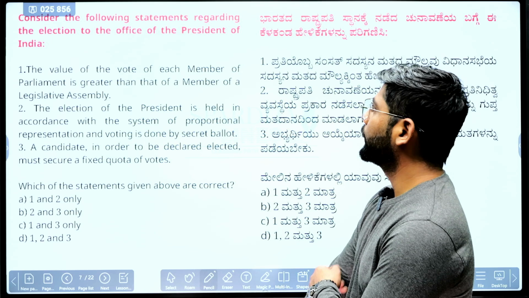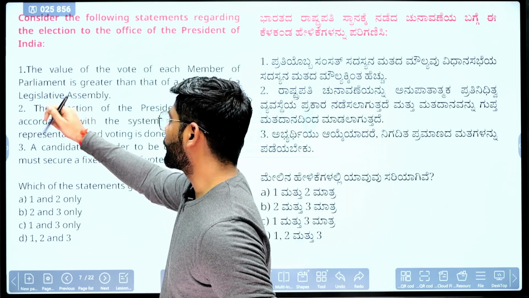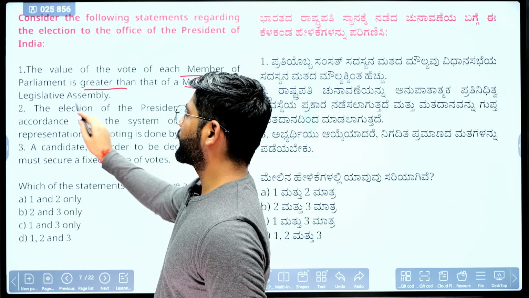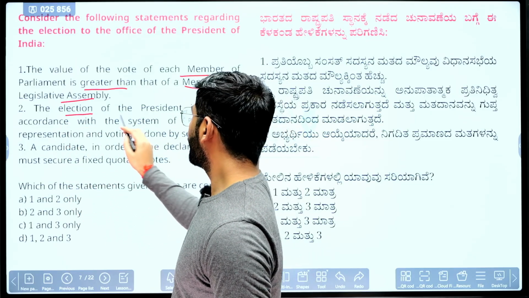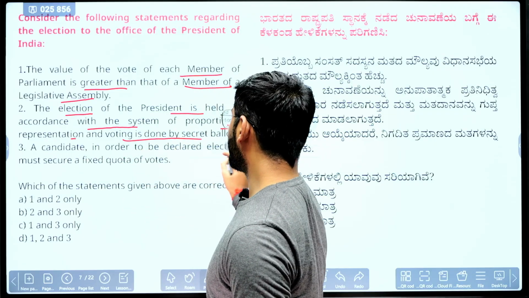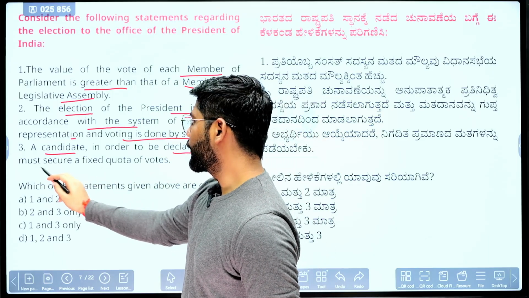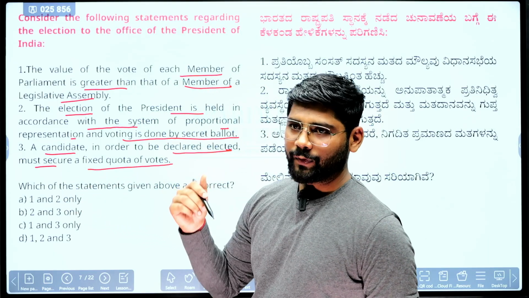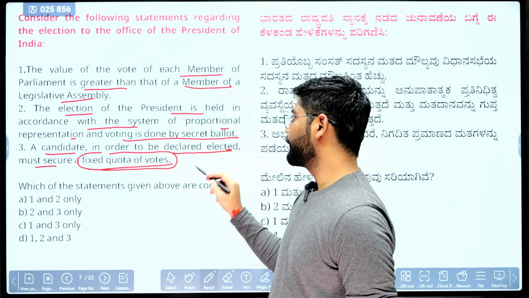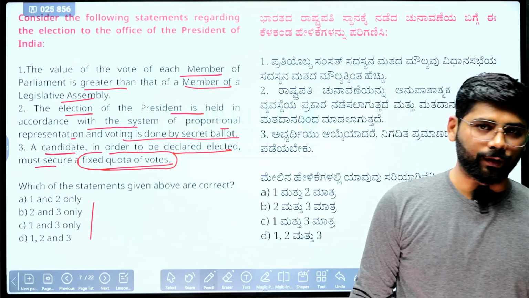The next question is again about the election to the office of the President of India. The first statement says the value of the vote of each member of Parliament is greater than that of a member of the Legislative Assembly. Second, the election of the President is held in accordance with the system of proportional representation, and voting is done by secret ballot. Third, a candidate, in order to be declared elected, must secure the fixed quota of votes. Means if a person wants to become the President, he must secure the fixed quota of votes. Let me know which one is the correct option here.